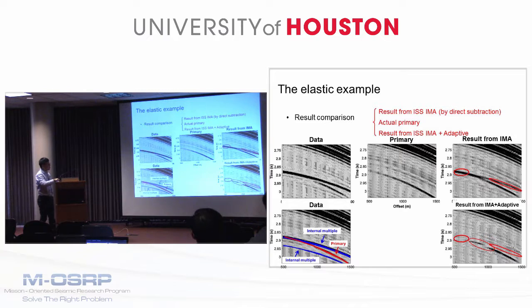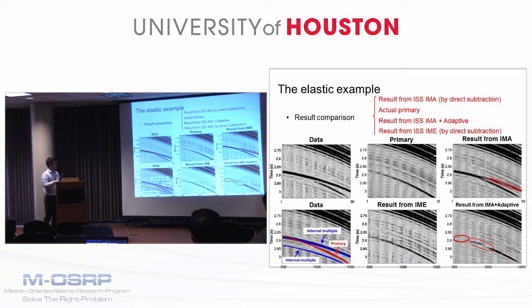And at the places where the primary and internal multiple completely overlap, we can see the ISSMA plus adaptive can remove the internal multiple, but at the expense of the primary. You can see the primaries, there are no primary left here. Now let's look at the results from the ISSME by subtracting the elimination results from the data. And this result from the ISSME is shown in the middle panel, the second row.